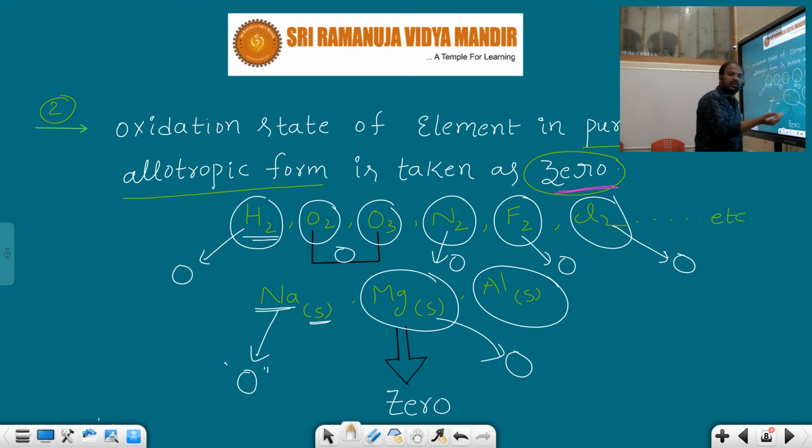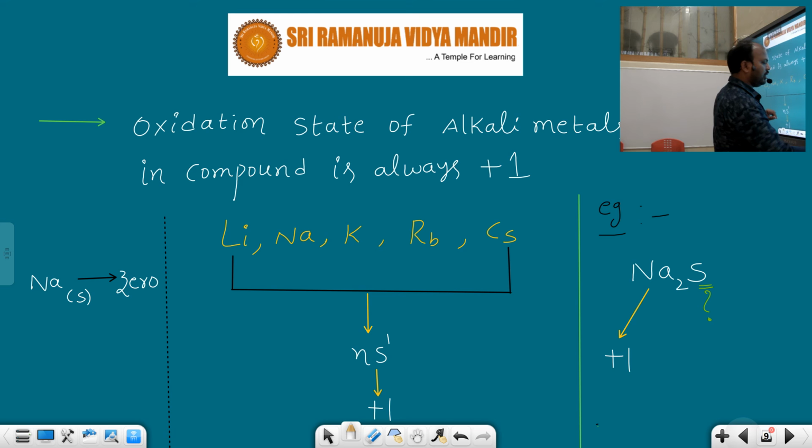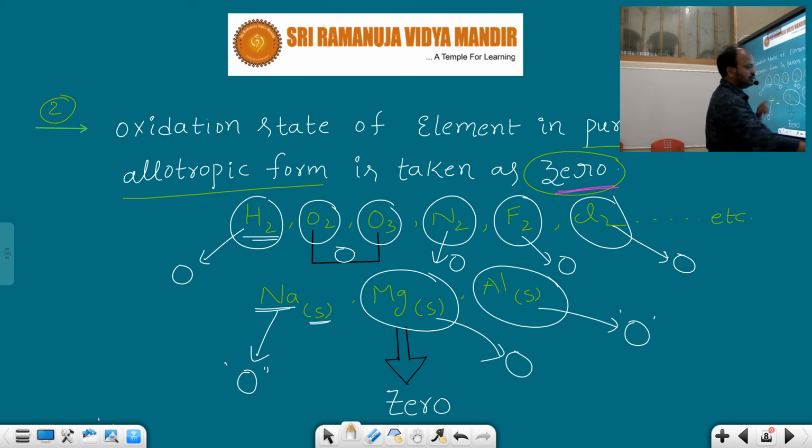Aluminium, of course, is a metal present in solid state at room temperature, occurring naturally in solid form, so oxidation state is 0. So whenever the elements are present in elemental or allotropic form, those elements' oxidation state is considered as 0.